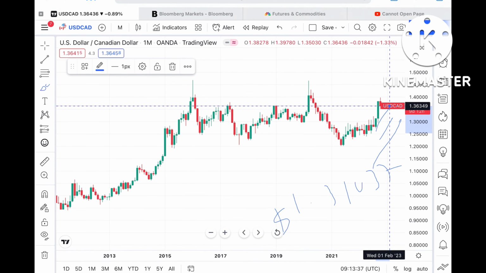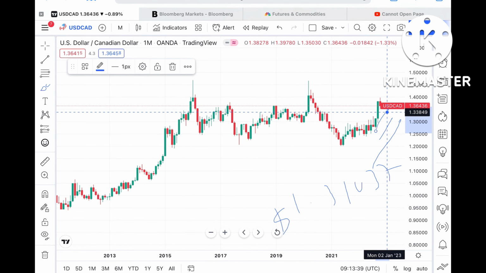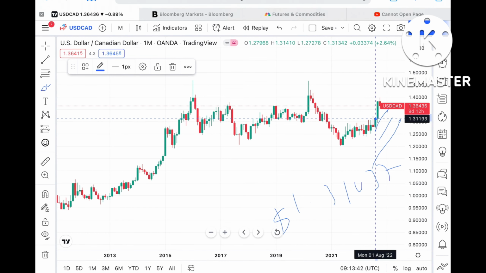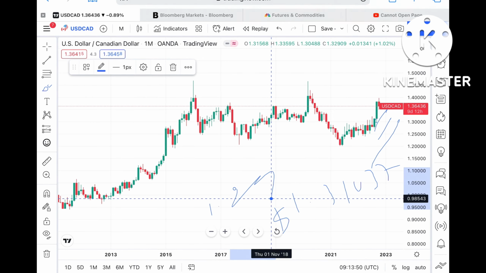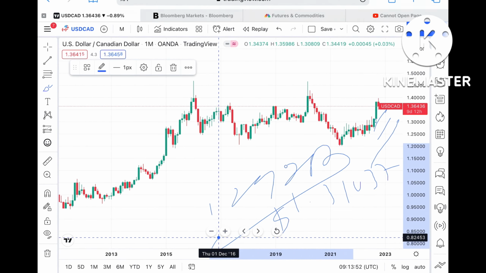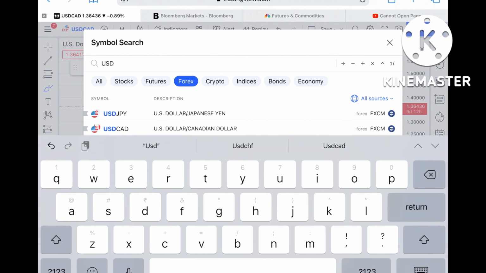If the price falls below this particular support level of $1.33849, we can see the next support towards $1.31993, and if that breaks, then there is a probability of touching $1.29287.